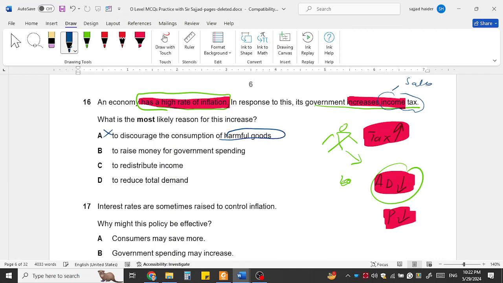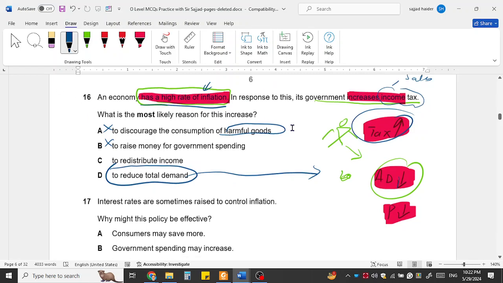To raise money for the government? No. To redistribute the income? No. Here the case is high inflation, so this means to reduce the total demand or aggregate demand. When the government taxes, the aggregate demand will fall and prices will fall. As a result, the high rate of inflation will slow down. The purpose of increasing the tax was to reduce the demand, and as a result reduce the prices and the inflation in the economy.